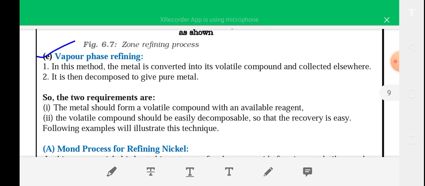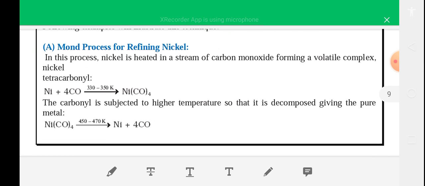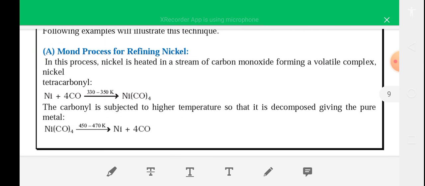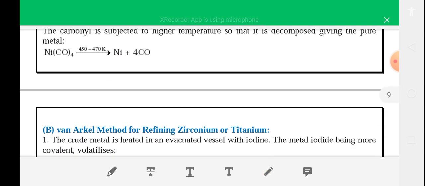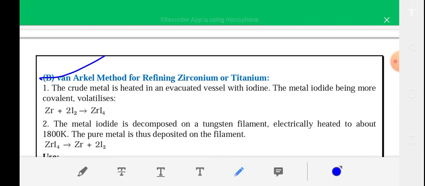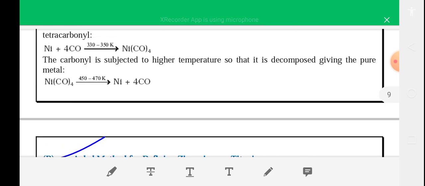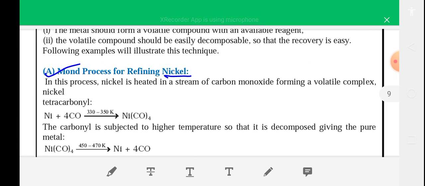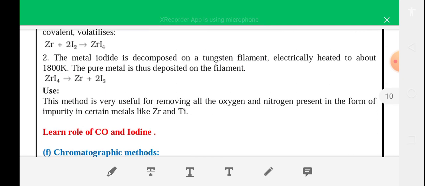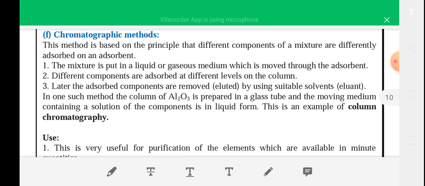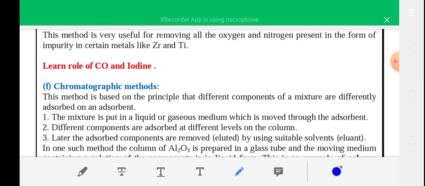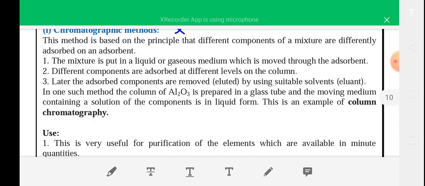Two examples are given: the Mond process for refining of nickel, and the Van Arkel process for refining of zirconium and titanium. Just remember the terms, detailed description is not required. Chromatographic method is not required.